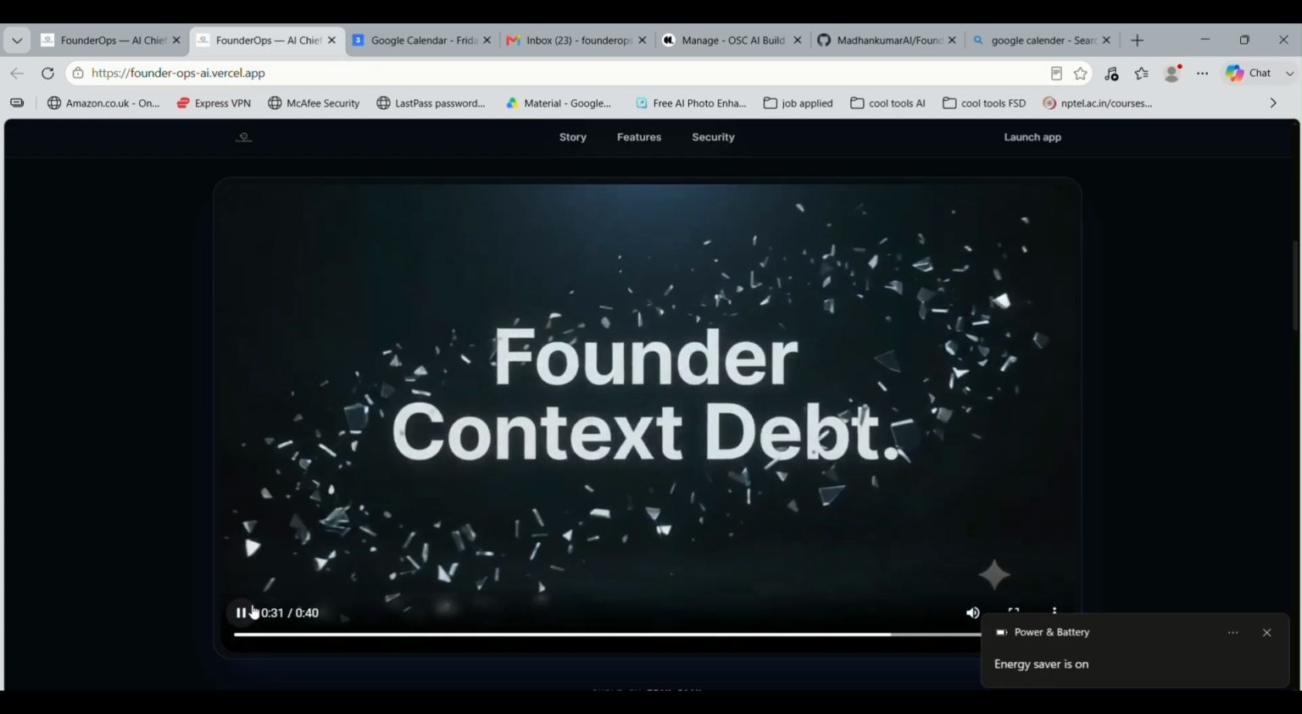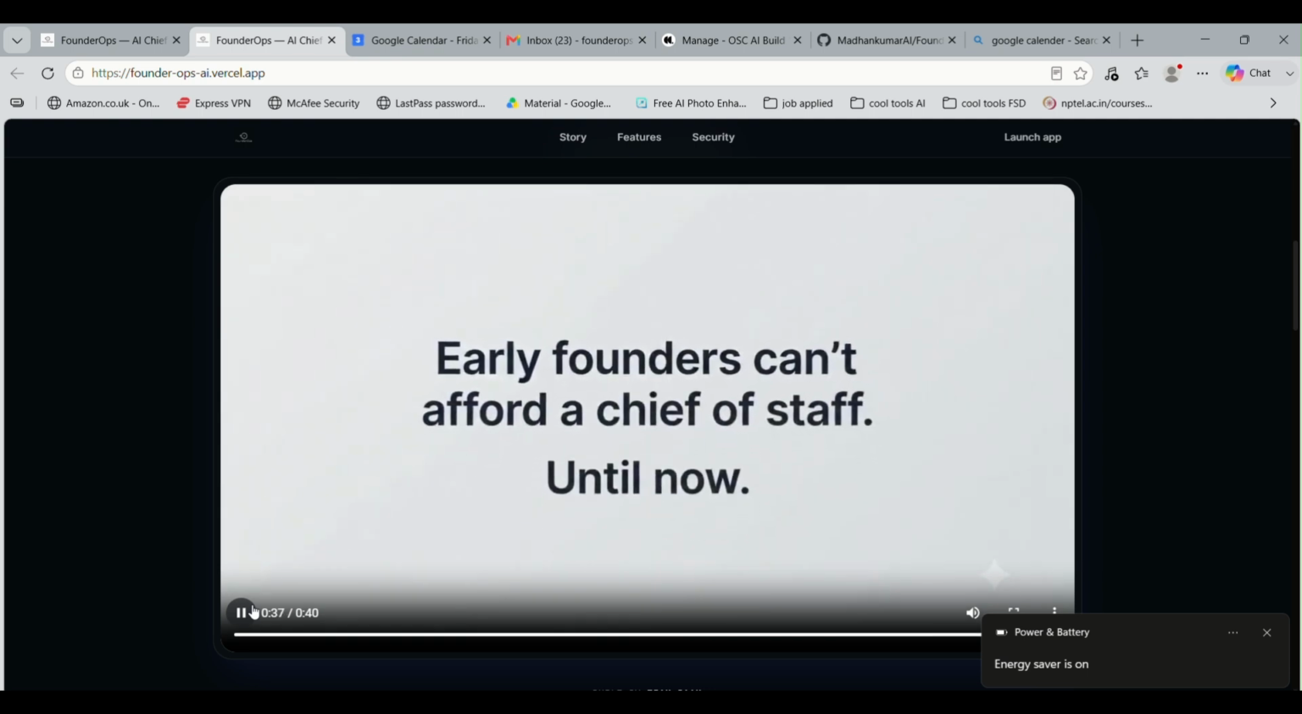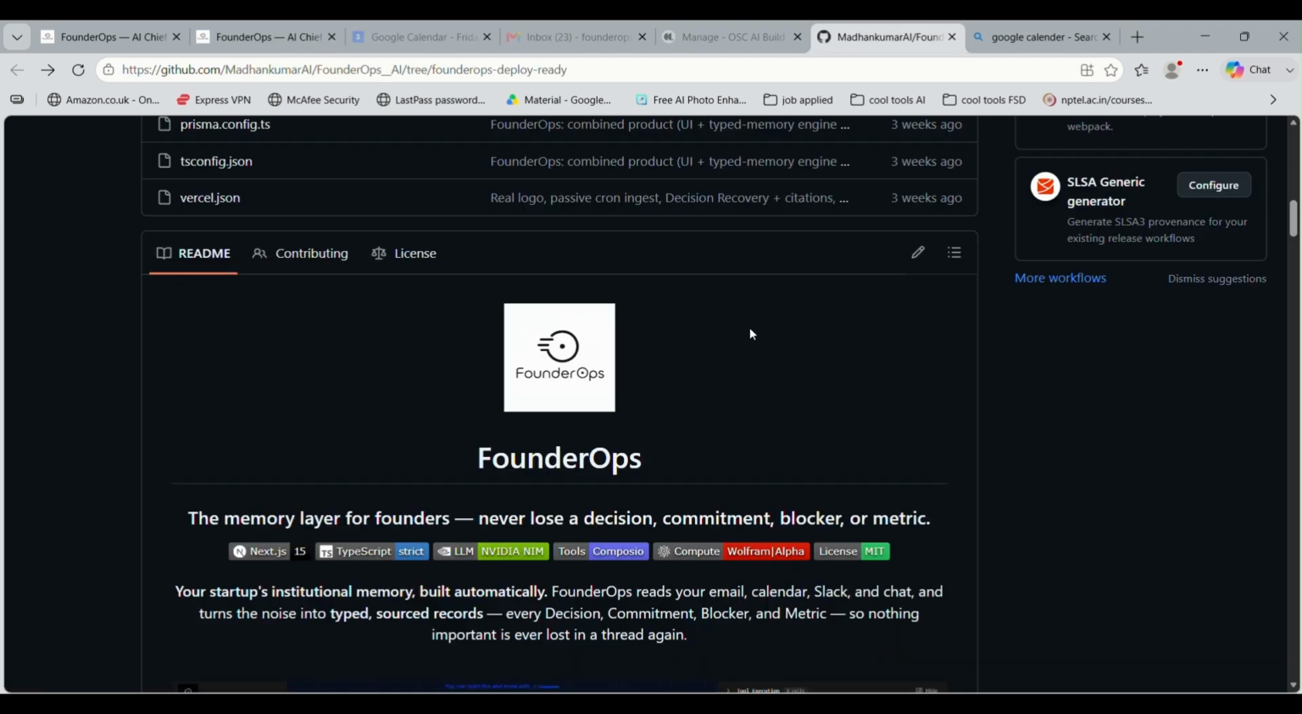Multiply that across hundreds of decisions. That's founder context debt. It quietly kills productivity. Early founders cannot afford a chief of staff to remember for them, until now. Introducing Founder Ops. Founder Ops is the memory layer for founders.